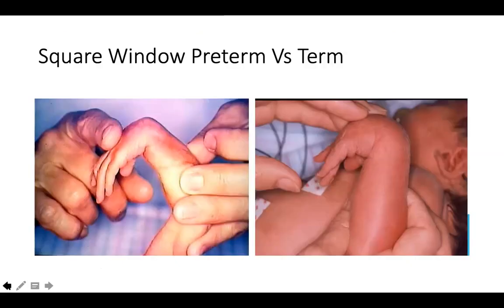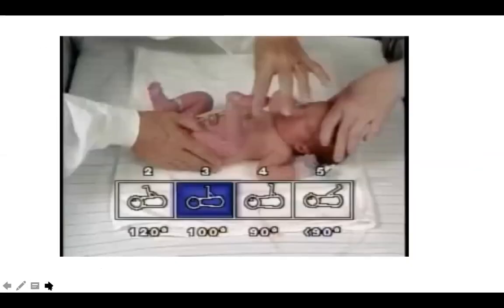So this is some of the ways that you can do the Ballard score, but the neurological assessment includes popliteal angle, adductor angle, the heel to shin test. Okay, so this video is available on YouTube. Some of you who are interested can see.